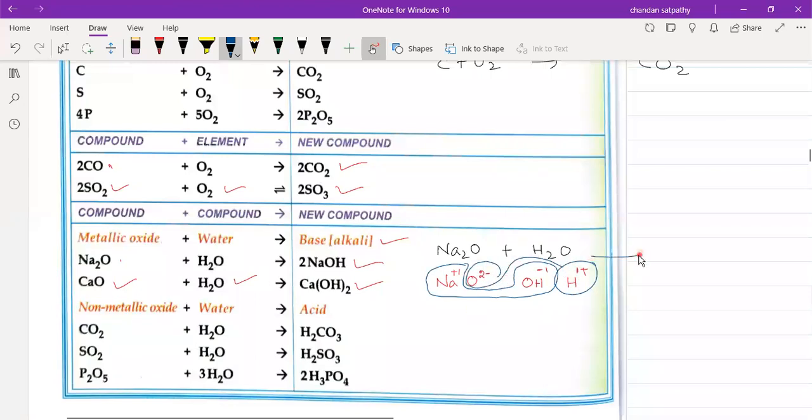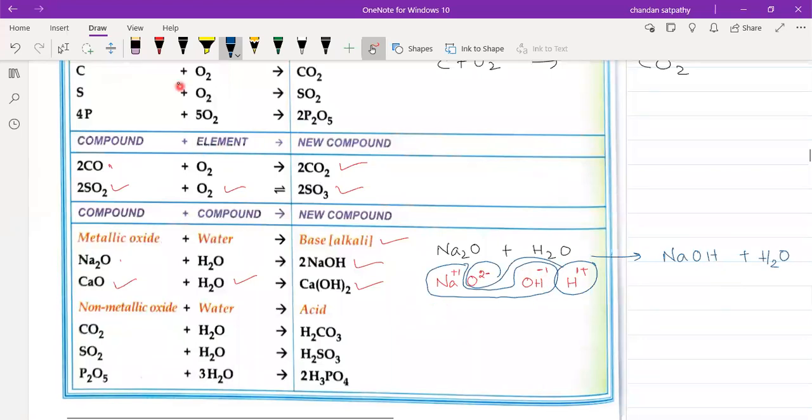So what is it forming? It is forming NaOH. Now you see Na1 plus and OH1 minus. If you do crisscross, 1 will get cancelled, so NaOH. And O2 minus and H plus: crisscross means 2 will go to H and 1 will get 1, so it will form H2O. Clear, students? How to make the products? You have to practice all these things. Without practicing, you cannot do it.